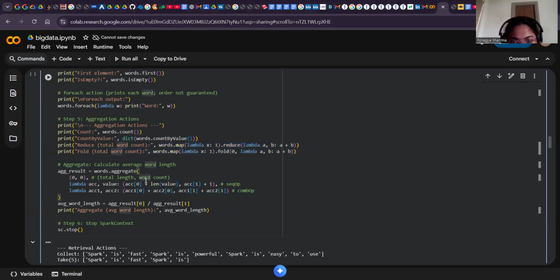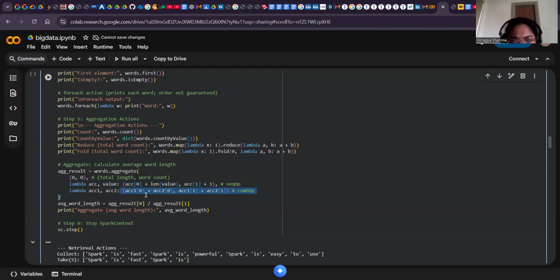Then we have this step. So the aggregate result is words.aggregate with lambda acc1, acc2. Aggregate lets you combine elements using a per-partition sequence operation and a cross-partition combiner. So here we compute total length, total count, and divide to get average word length.